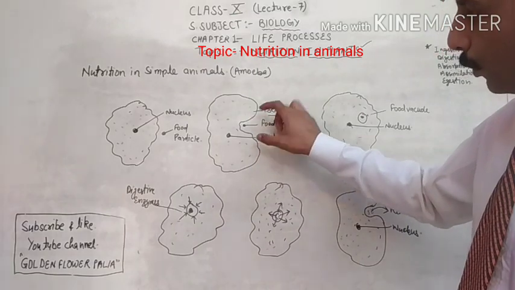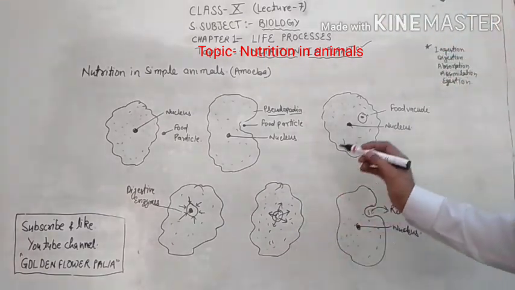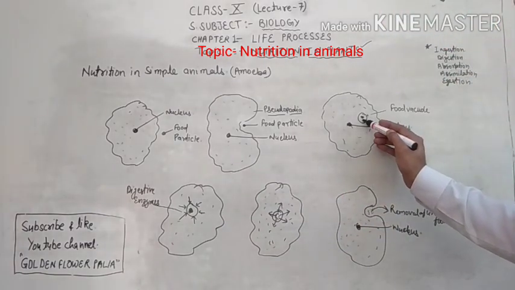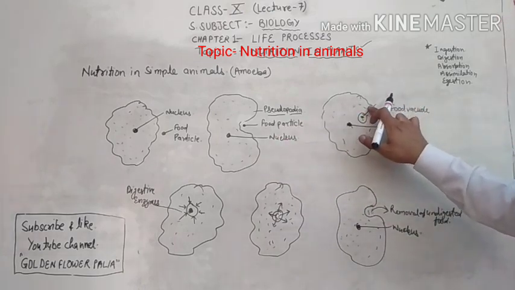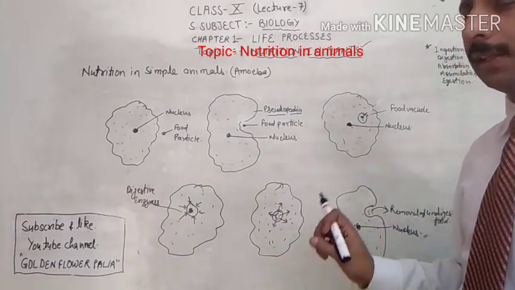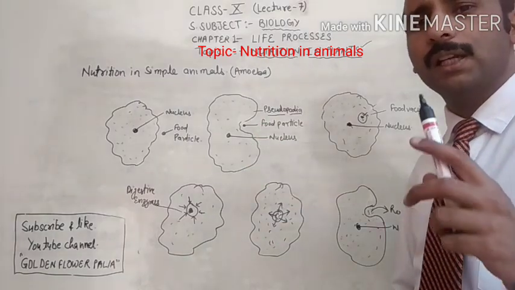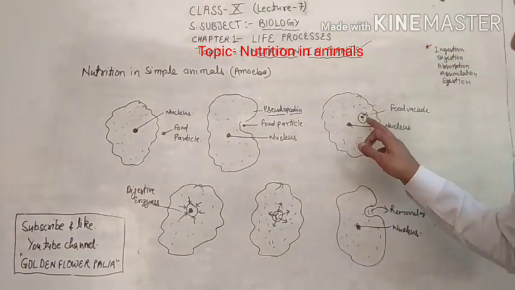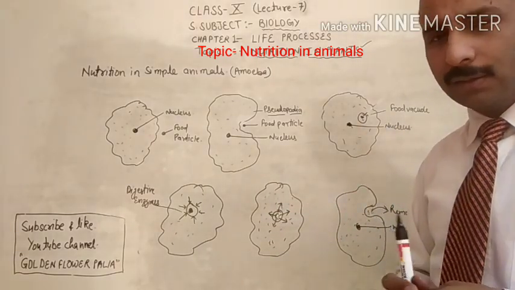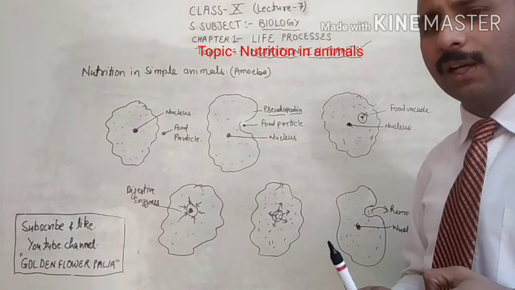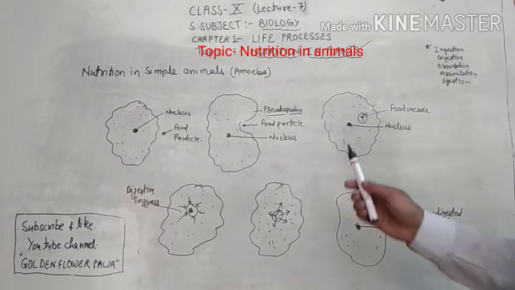When the pseudopodia become close together, the food particle gets inside, and this is called the food vacuole. Here it is called the food particle, because the food particle is without a skin. But here the food particle is covered by the skin or membrane of the amoeba, so in this condition it is called the food vacuole.